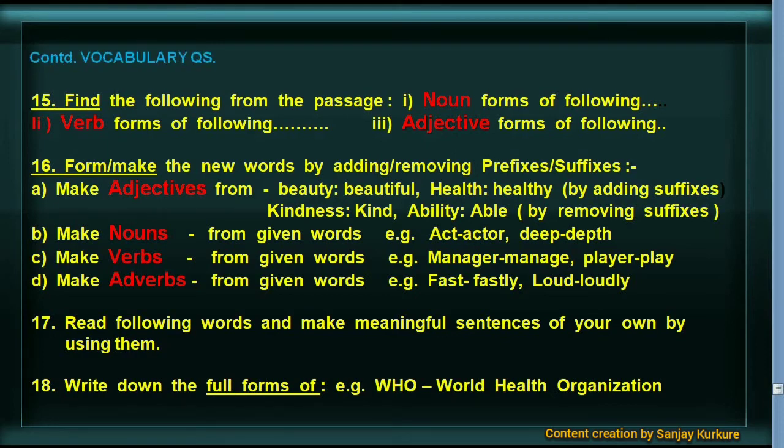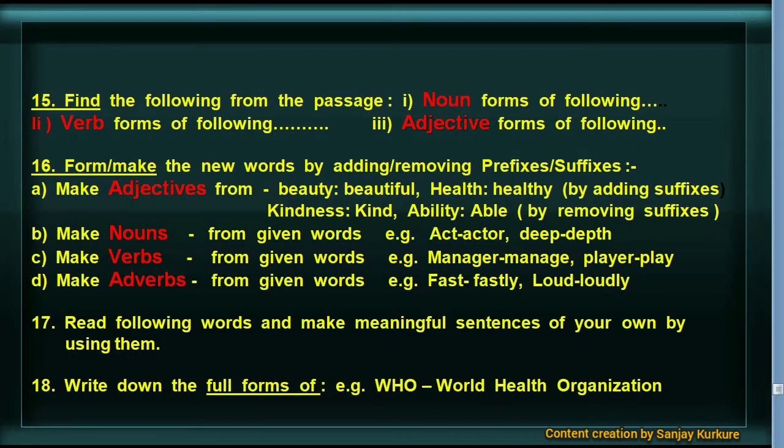For example, make adjectives from the following words: beauty, beautiful; health, healthy. So here in these two words, suffixes are added. It means by adding suffixes, we have formed the adjectives from the given words.